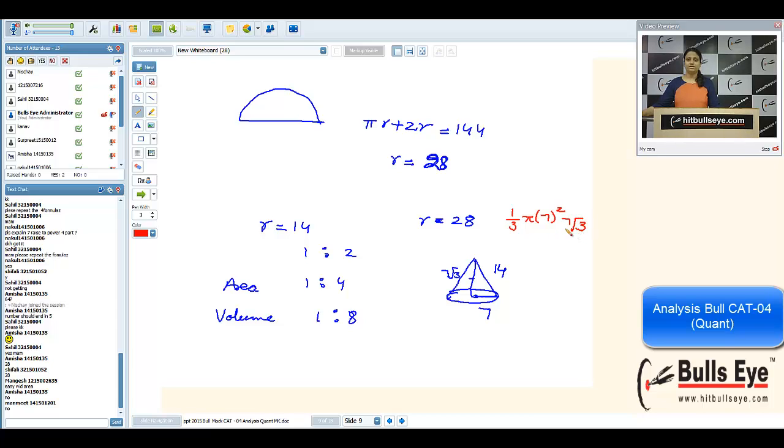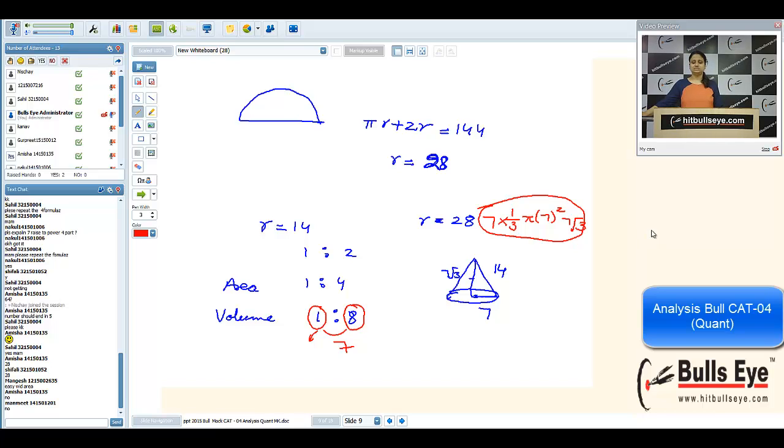Now I'm not going to calculate the volume for the other one. Obviously, if the volume for the smaller cone is 1, the bigger cone will have volume 8 times. And we need to know the difference between them. What is the difference here? 7. So straightaway I am multiplying 7 here. That is the answer for volume. Since all the options are different, we will stop here only.